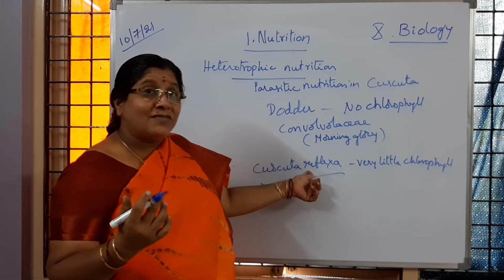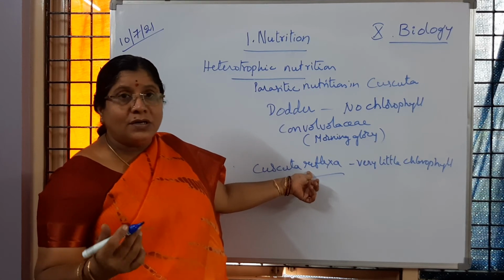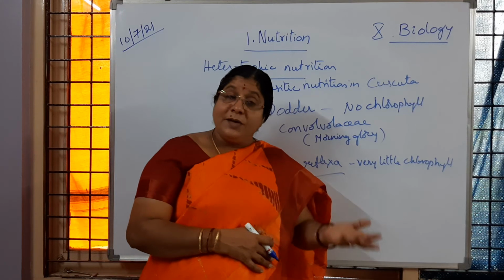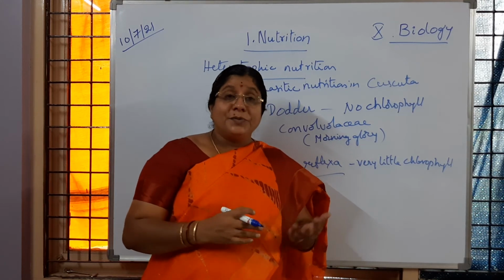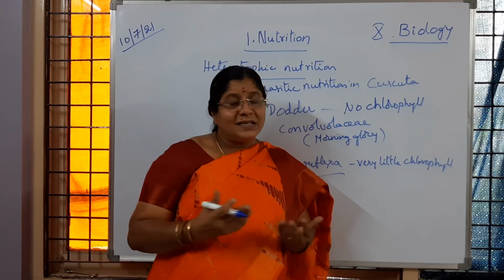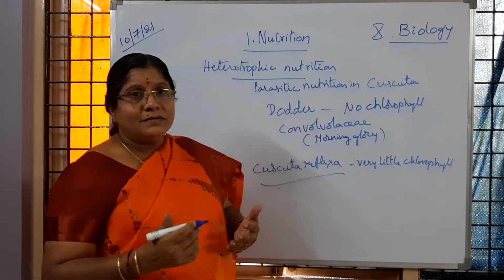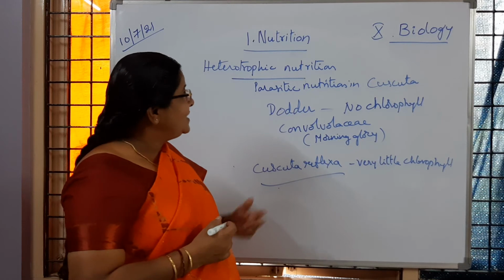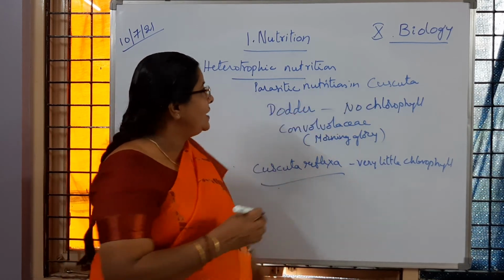Then how do they survive? How are they getting food? Because they are living organisms. The process of respiration is happening, even reproduction also. New plants are going to be produced. How is it happening? That is because of nutrition. They are getting energy through nutrition. What kind of nutrition? Parasitic nutrition, as we learnt here in Cuscuta.